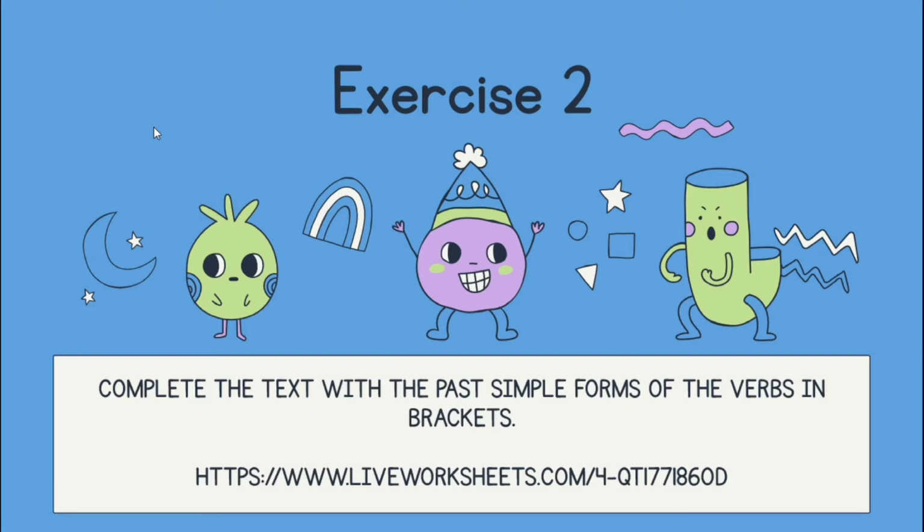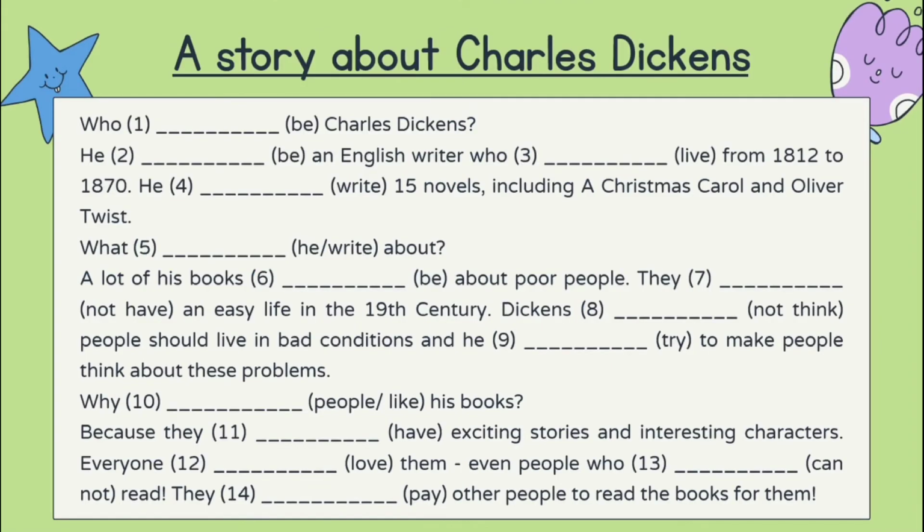As you can see, there is a link for this exercise. You can click on the link in the description of this video if you want to do this exercise. Here I want to show you the text for this exercise. This is a story about Charles Dickens. You need to read the text first.